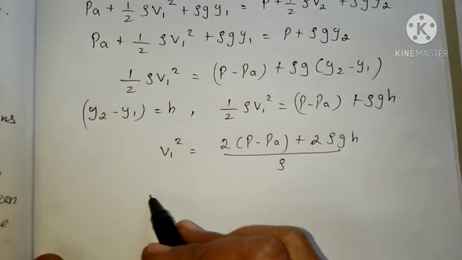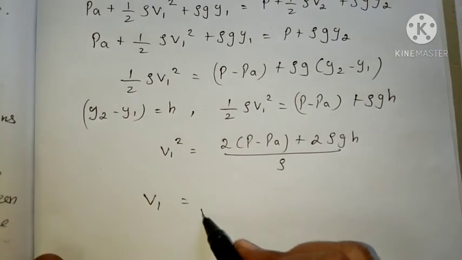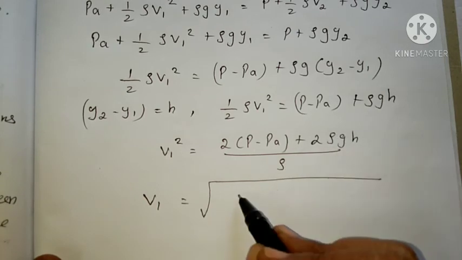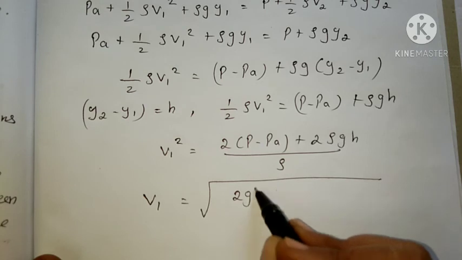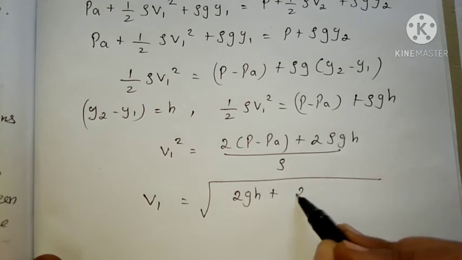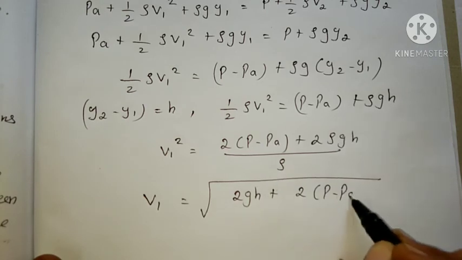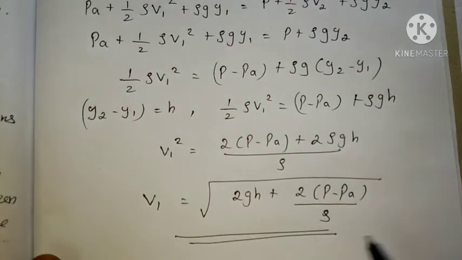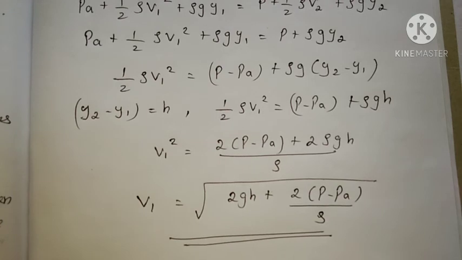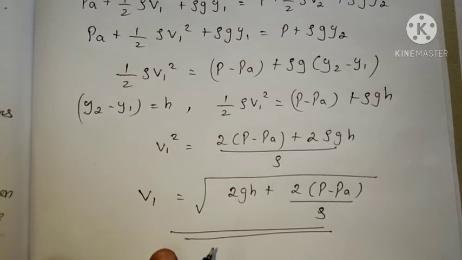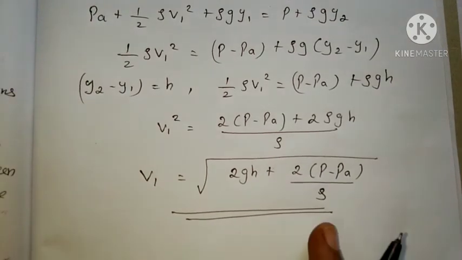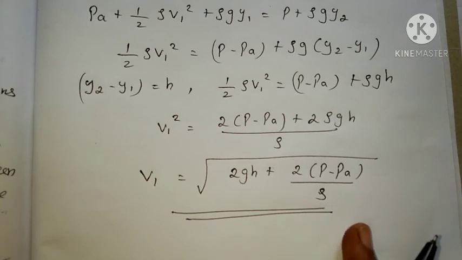Then V1 equal to root of, we can cancel rho and rho, then we get 2GH plus 2 into P minus PA divided by rho. So this is the value of V1, that is the velocity of the outflow of liquid from the first end, the small hole. V1 equal to root of 2GH plus 2 into P minus PA divided by rho.